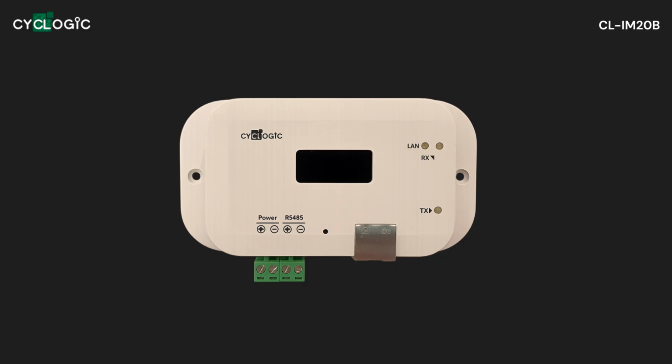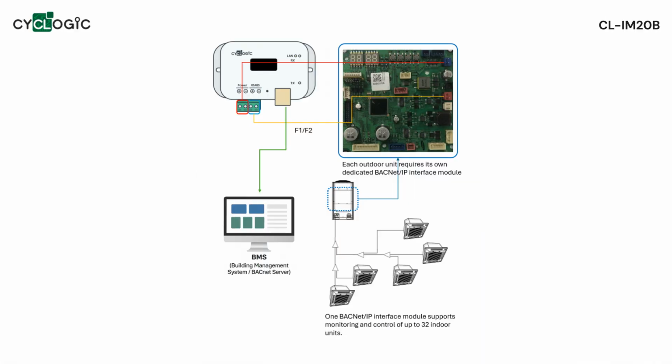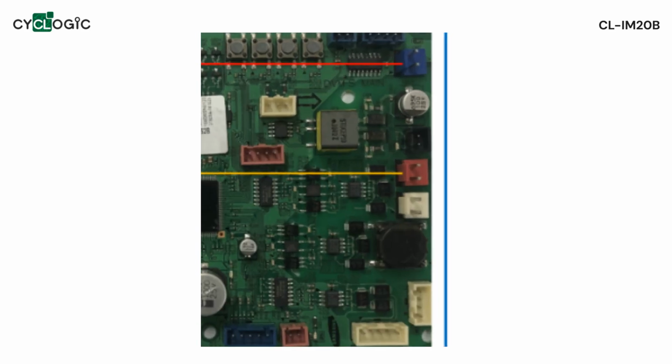The device also comes in a wall mount type design, allowing quick and secure installation inside HVAC control panels or on flat surfaces. The CL-IM20B communicates directly with indoor and outdoor units through the F1 and F2 communication lines. These terminals receive and transmit HVAC system data such as operating mode, temperature, and fan speed.